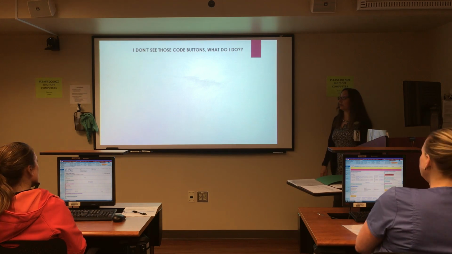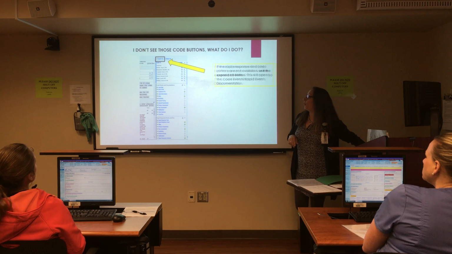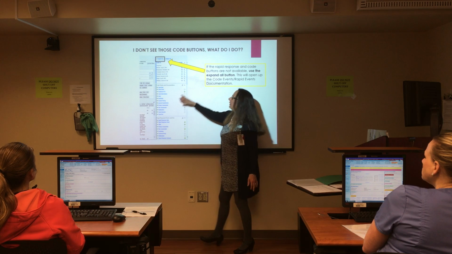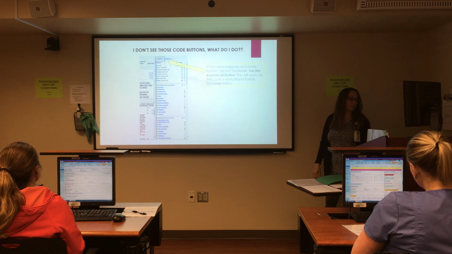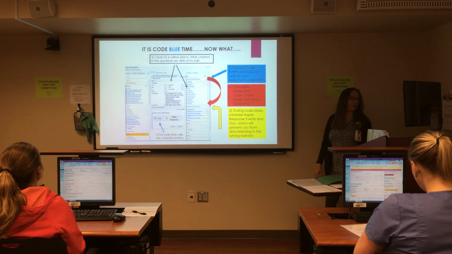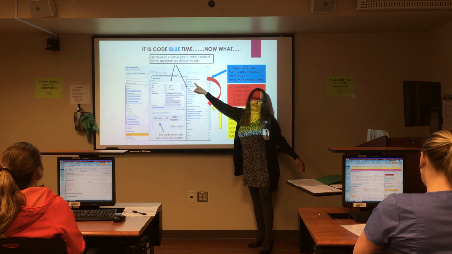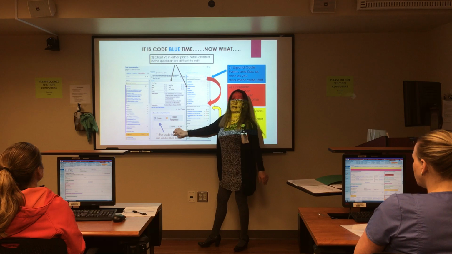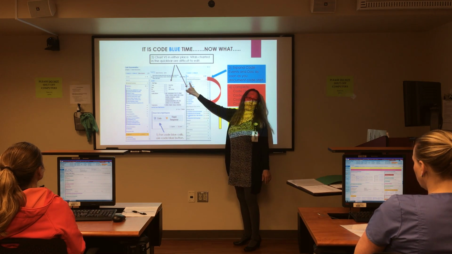Okay. This is what I just told you about minimizing. So what happens when you don't see those code blue buttons? It means your patient's probably sicker. What that means is that your patient has already had a code or a rapid, and when you hit the expand all button, like we just talked about back here, there is a second way that you can hit a code start. So if this has already got a document in it because your patient's had an event before, you can get a fresh sheet of paper by hitting this code start.